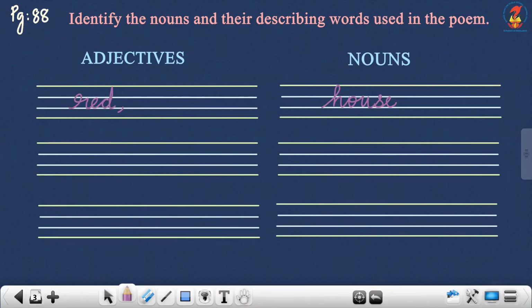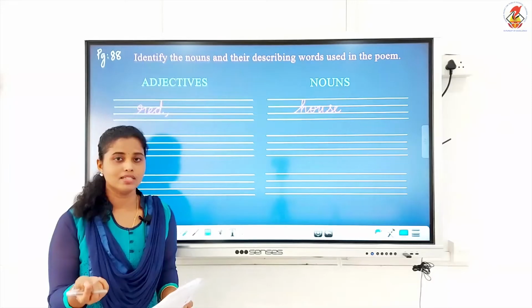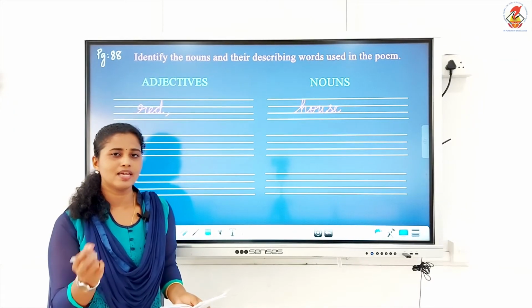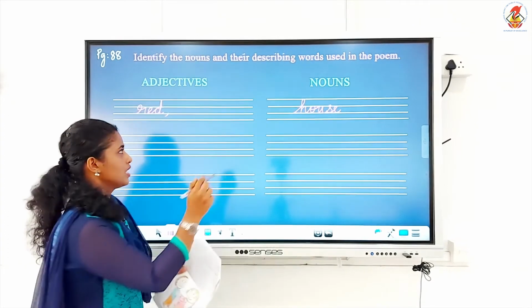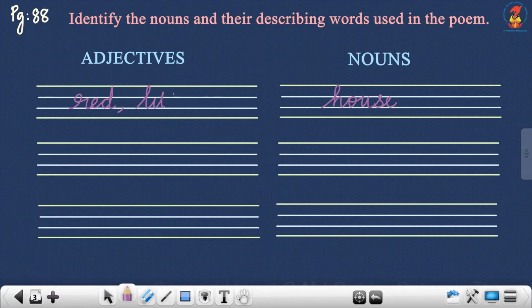That is the first describing word. Then the child is telling she is living in a little house, isn't it? So the word little is also a describing word. So I will write here red and little. Understood? Now tell me the second point.